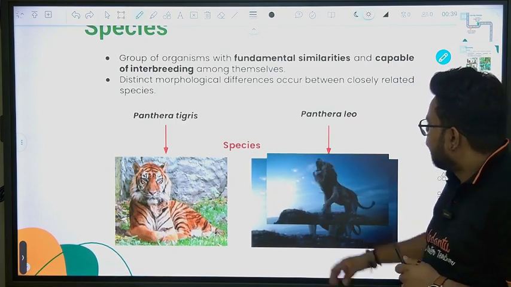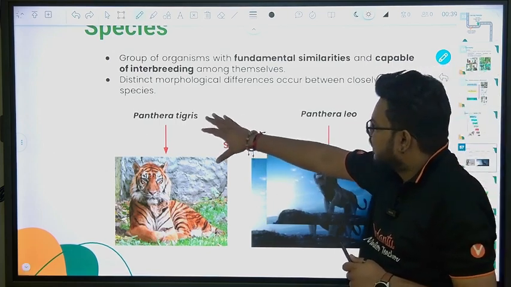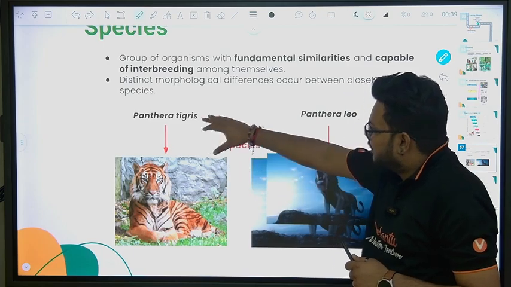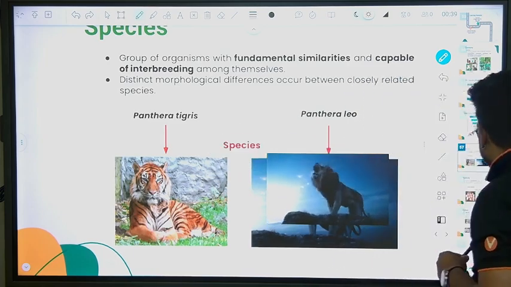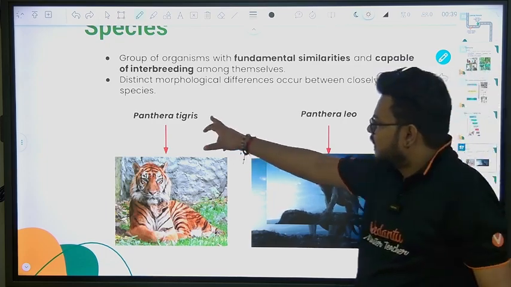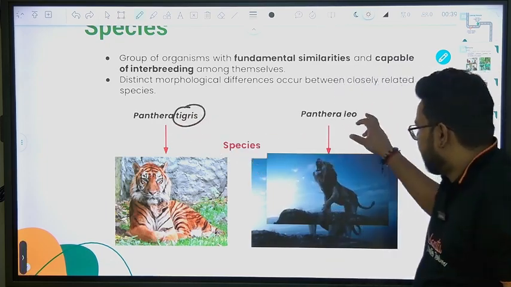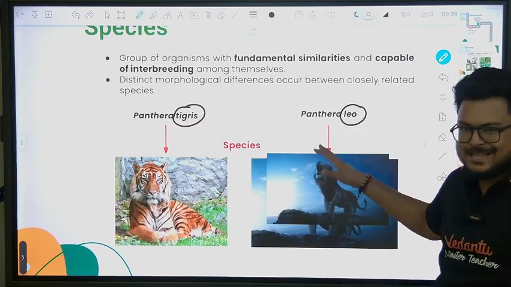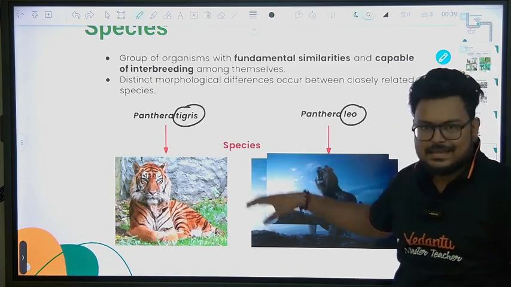Okay. So if we talk about this, Tigris and Leo are different species. They are not the same species. This is our tiger and this is our lion, Leo. The species are different, but the genus is the same.